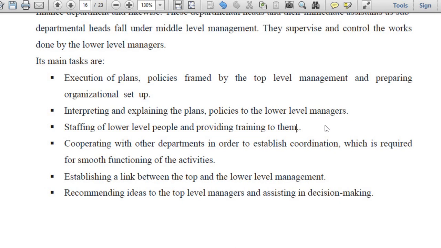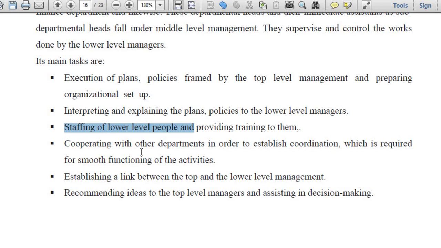After that, they have to get it approved from the top level, saying that we have selected this person, so please approve so that this person can join the lower level of my department. If the top level managers have a word with him and find it's okay, that person will be appointed. That is called staffing. So staffing of lower level people is also one of the functions of the middle level managers.